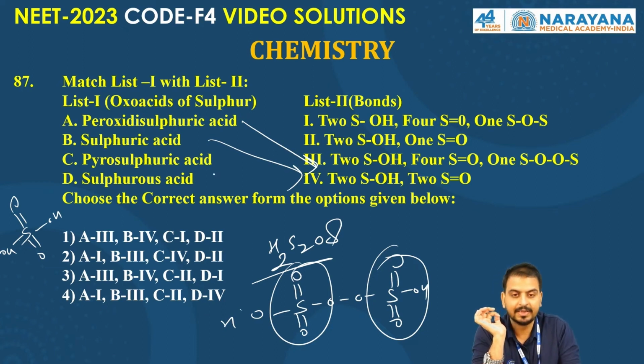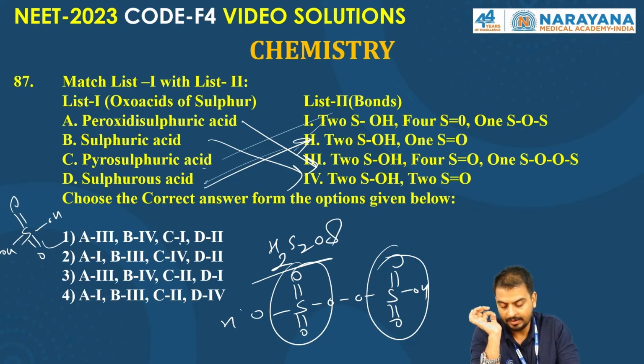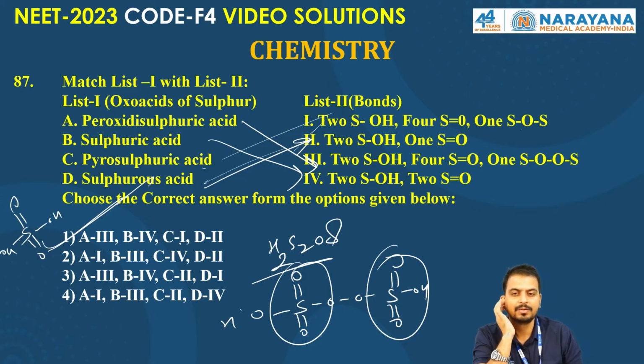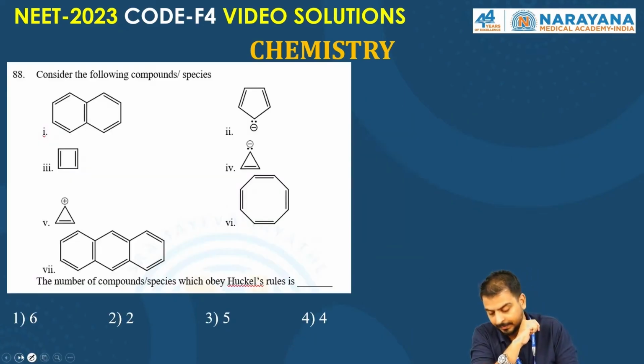Then sulfurous acid has 2 S-OH and 1 S=O, so D goes to the second and C to the first. Pyrosulfuric acid has 1 S-O-S bond. So the correct answer is option first. I hope it's clear to everyone. Okay, great.